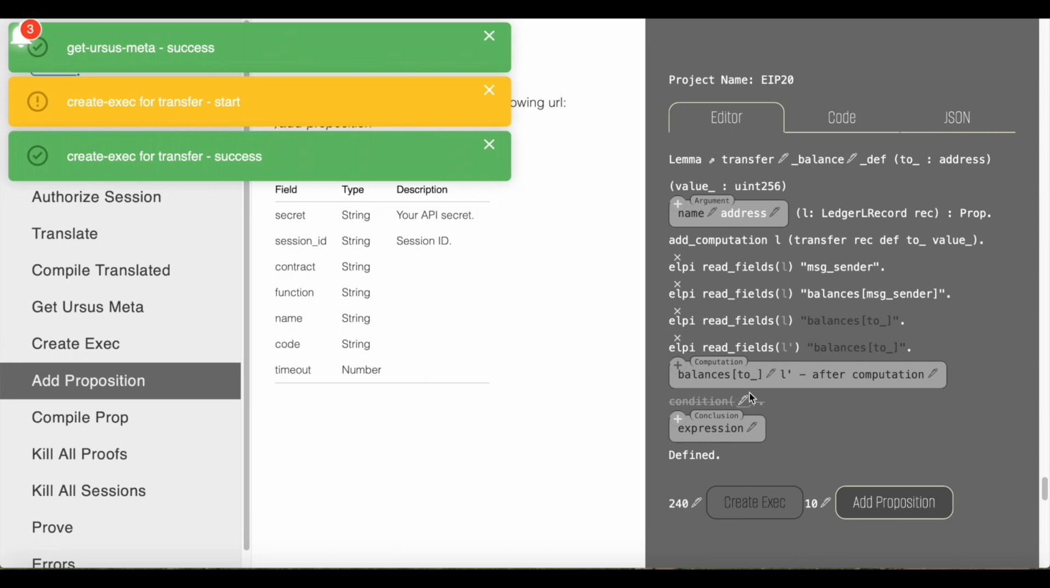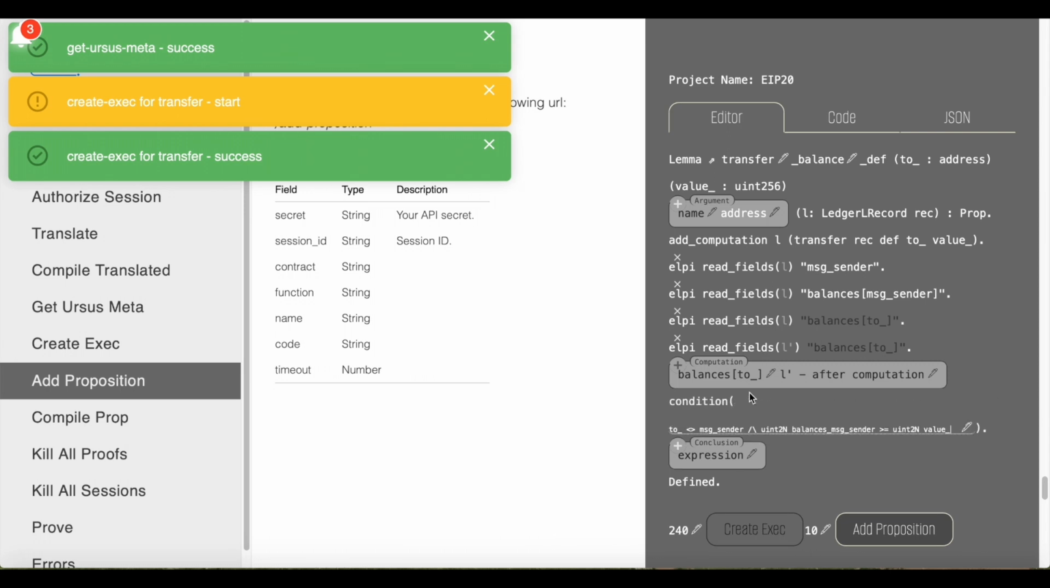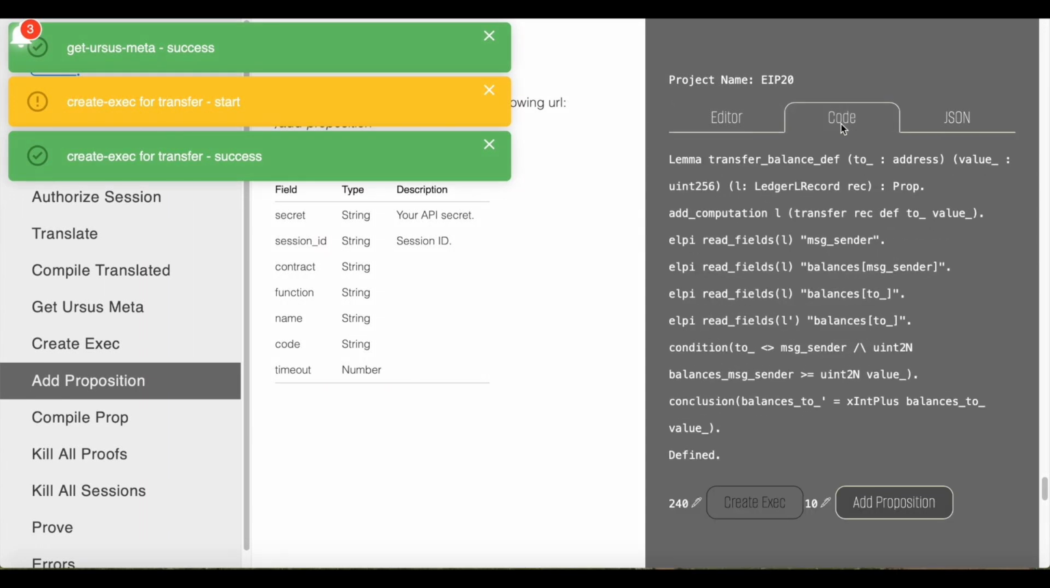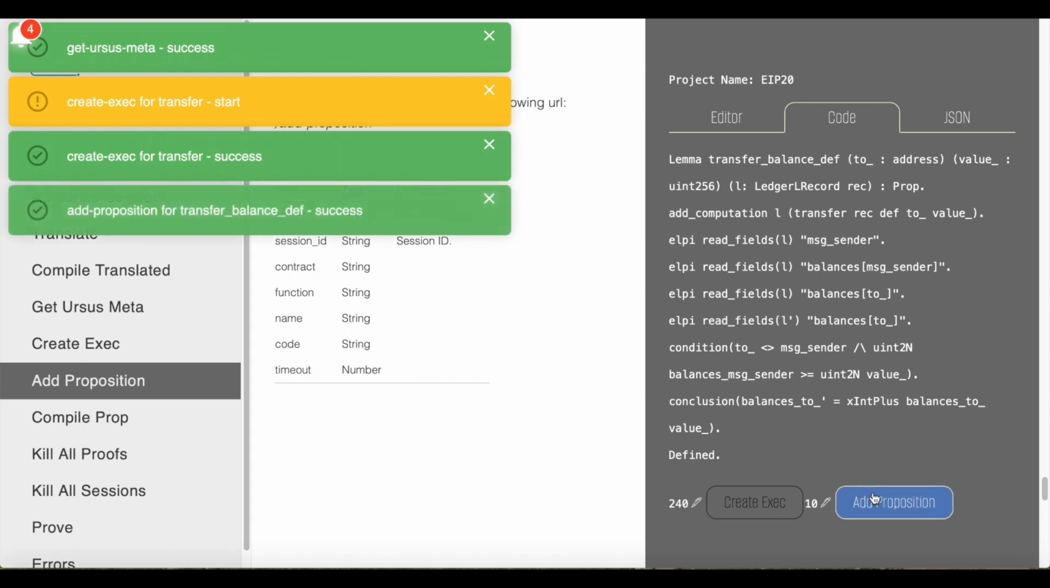Let's add some basic restrictions on function arguments. The sender and recipient shouldn't match, and the sender should have sufficient funds. Then we expect that the recipient's balance will increase precisely by the transfer function's argument value, and we're going to prove it. The Code tab displays the Coq code generated based on the user's property description. Now we can send it to the server.